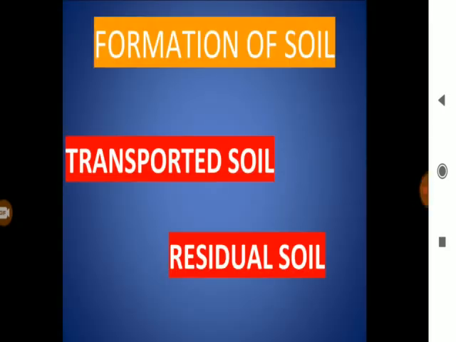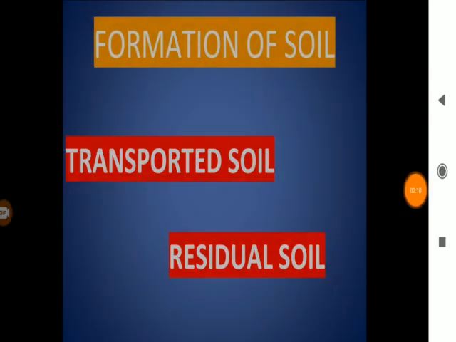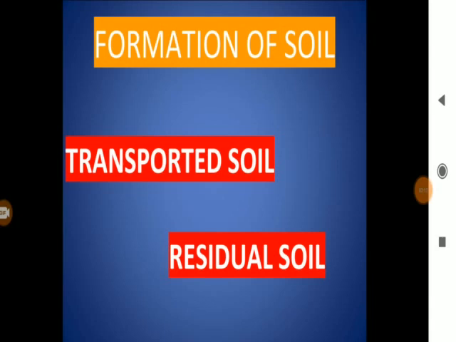Students, as we already discussed about soil, that it takes very long time to form, and it is a very slow process. It takes even thousands of years to form a thin layer of soil. So here are transported soil and residual soil. When soil moves from one place to another with the help of water or wind, it is transported soil. But when the soil remains present on the same site after the weathering, it is called residual soil.